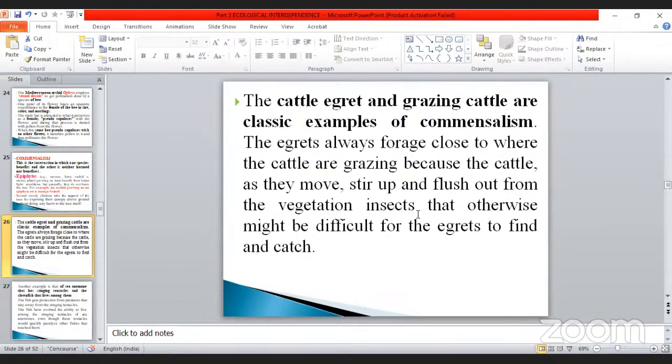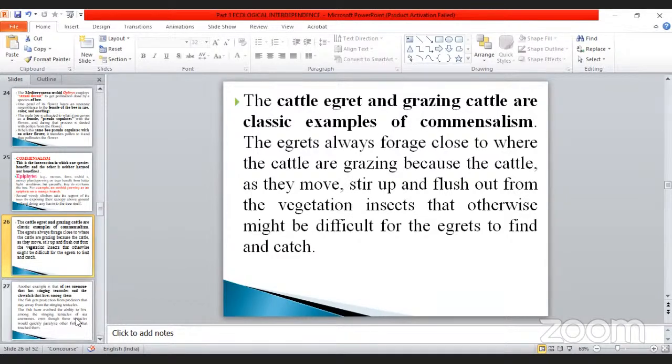Insects also, what happened? Living on it or adhering to the surface of the skin. So at that time, what happened? It will not catch the ergots. So it can flush out insects from the vegetation that otherwise might be difficult for the egret. How? It sees the move and stirs up. Stir up means just a shaking. Or any other wall, it can dash itself, so as a result it may fall down. Then only it will grow. Otherwise, it will grow on it along with the animals.